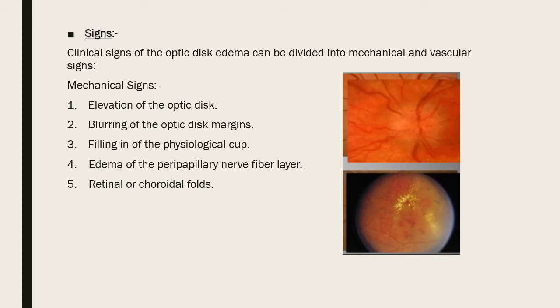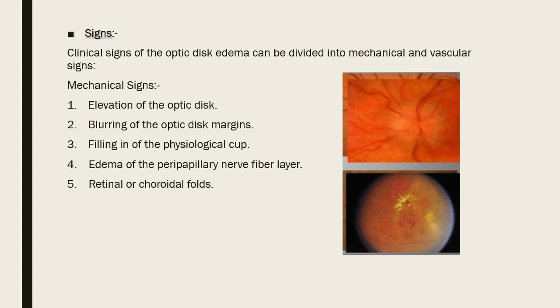This cup starts getting obscured because you have seen changes occurring in the lamina, axoplasmic stress taking place, and changes in the axons of the optic nerve because of the hydrostatic pressure. These will be reflected on the optic disc in that the cup will get obscured. You will not be able to demarcate cup and rim. Now everything will be obscured. That is again a sign of papilledema.